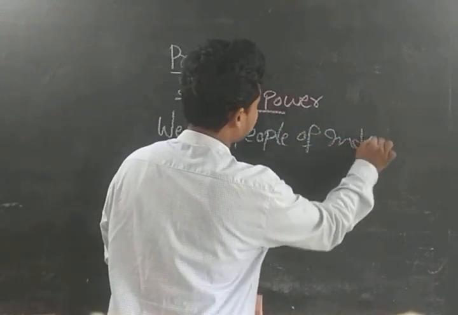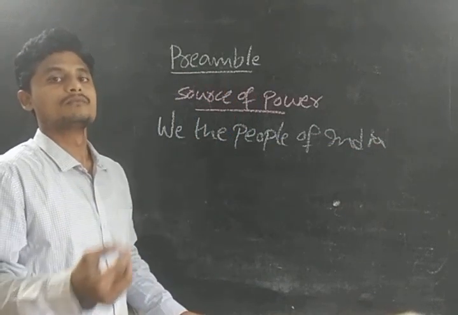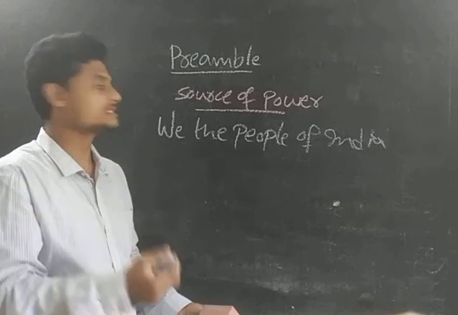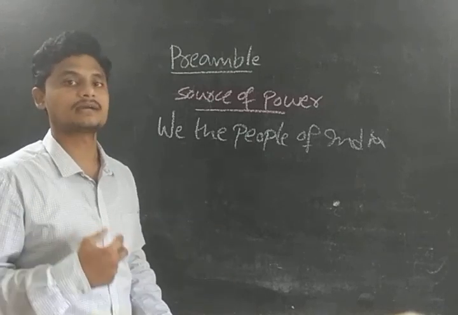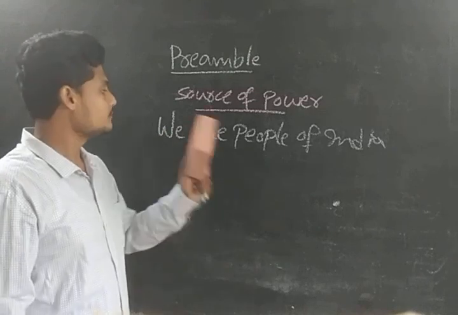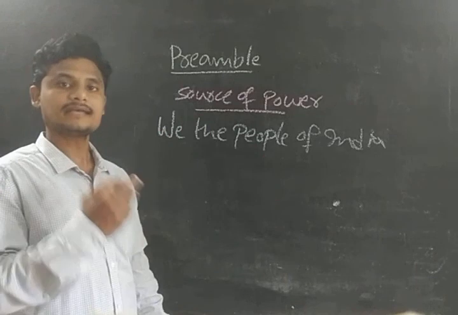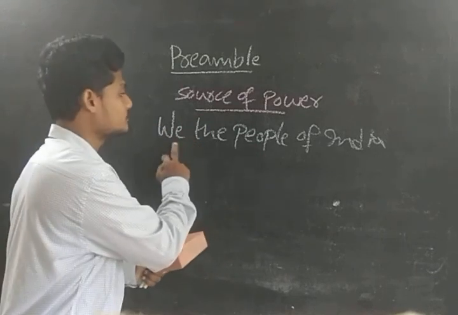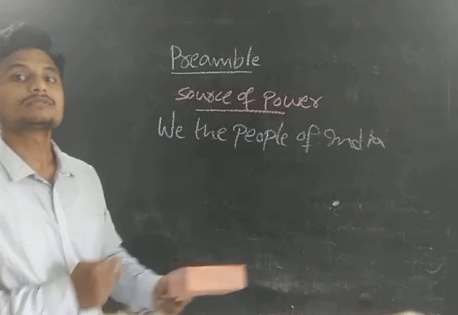So Article 395 gave the authority that the preamble can be written as we the people of India, because we the people have constituted our own constitution, guys. So we the people of India, of all of us. Okay, guys, clear? That is the source of our constitution, we the people of India, the source of the power, guys.